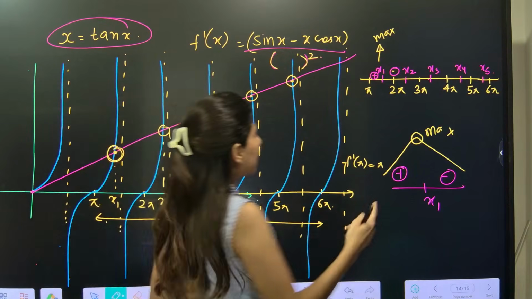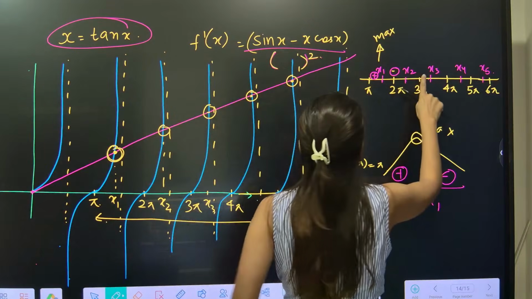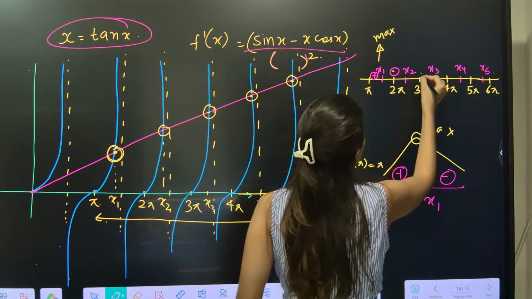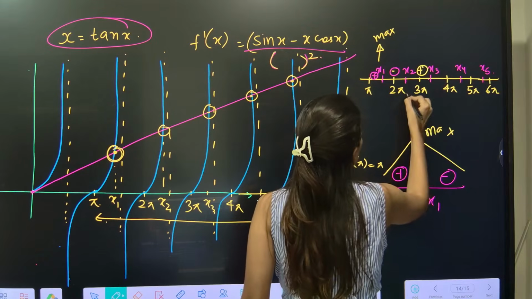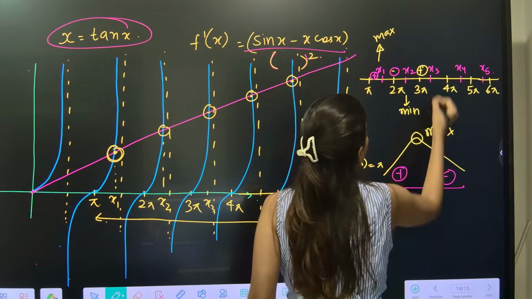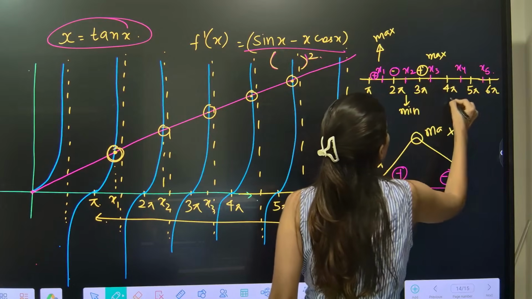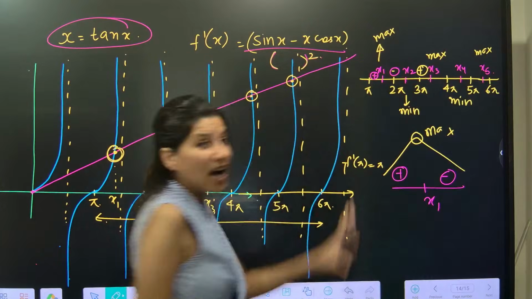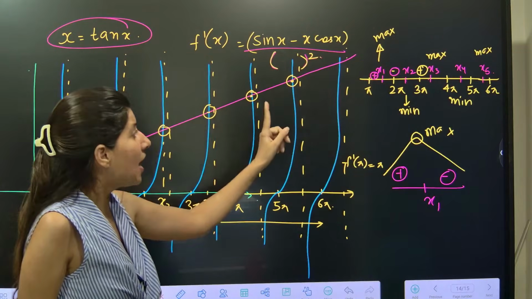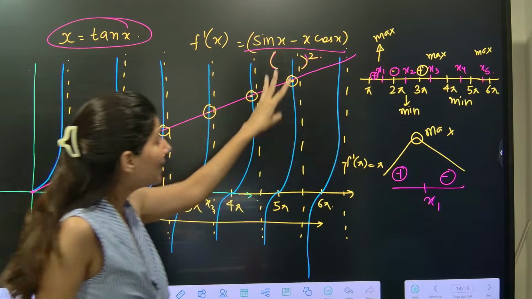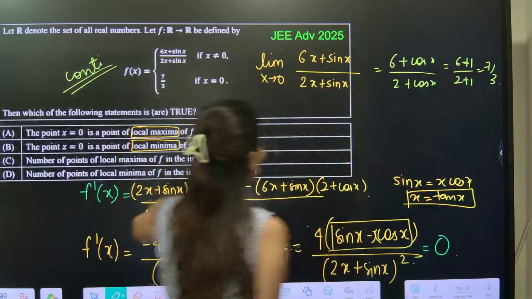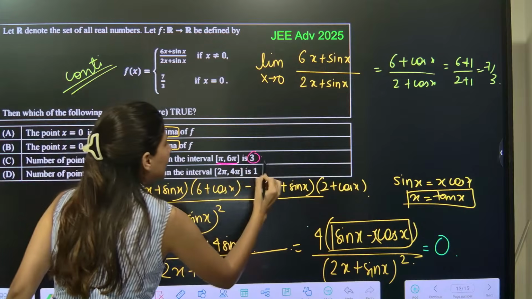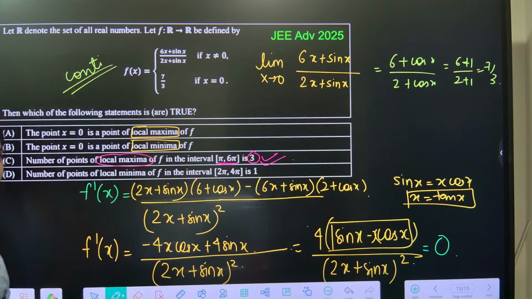Okay. Next. Now 2 pi is negative. What about 3 pi? If you put 3 pi, again this is gone and this will be positive. So again this will be minima. So alternate maxima and minima will be there. Now out of 5 points between pi and 6 pi, can you see 3 maxima and 2 minima? 3 maxima, correct, and 2 minima.